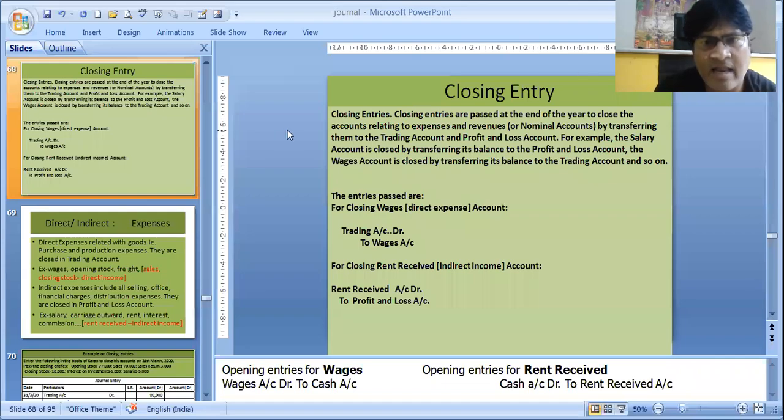So this is again a part of journal entry, students, journal proper. We have done in my first part about opening journal entries. Now this one is closing entries.